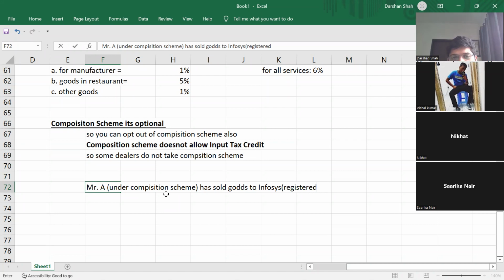Will Infosys be under the composition scheme? No, sir. Obviously not, because their turnover is above 50 lakhs.